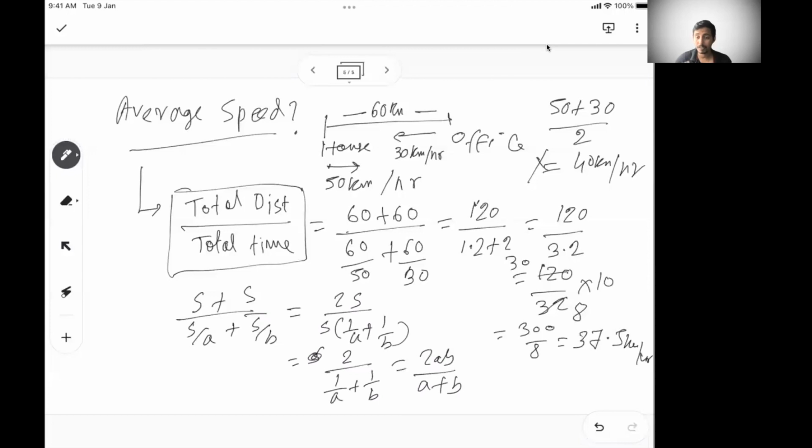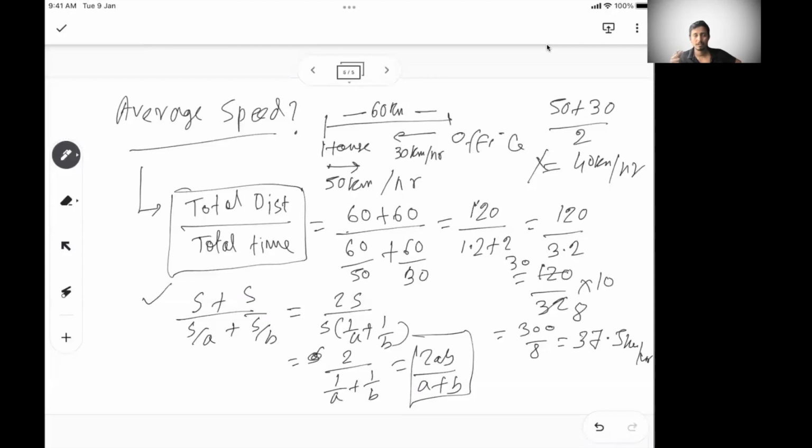What is important here is that while calculating average speed, the distance does not matter. If you see this equation, A and B are your going speed and coming back speed. So 2AB by A plus B alone can give you the average speed, whatever your distance is. You just need to know the individual speeds, and from that you can calculate the average speed.